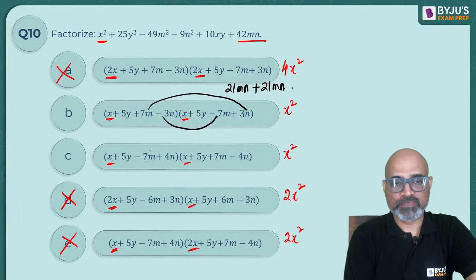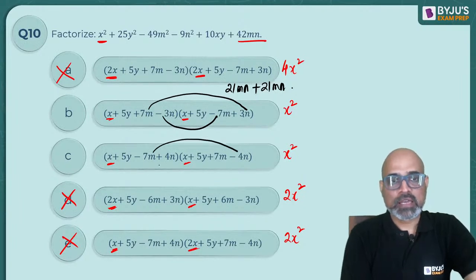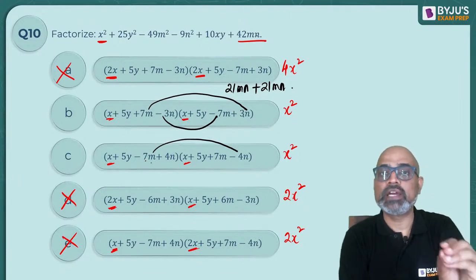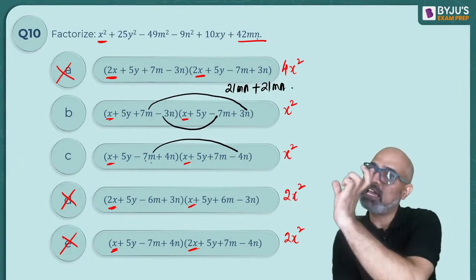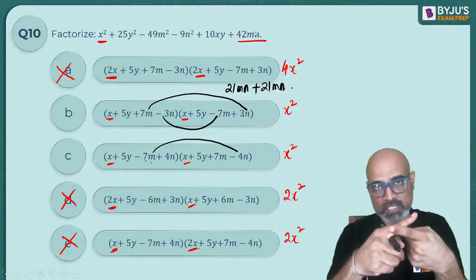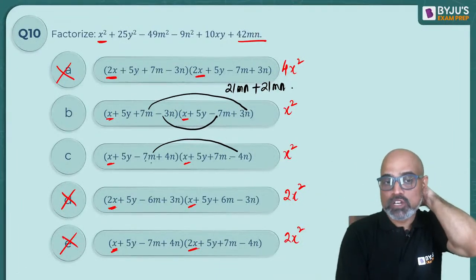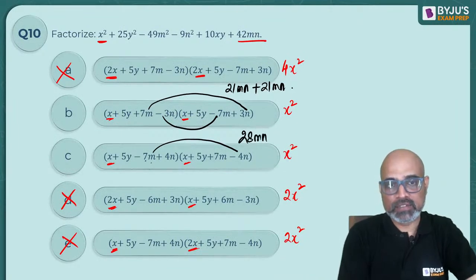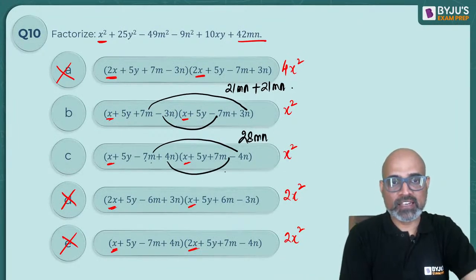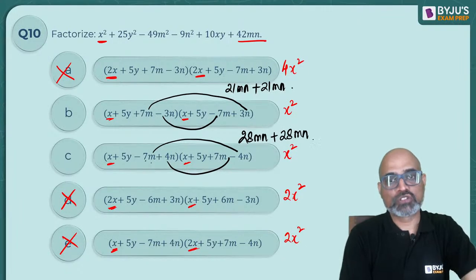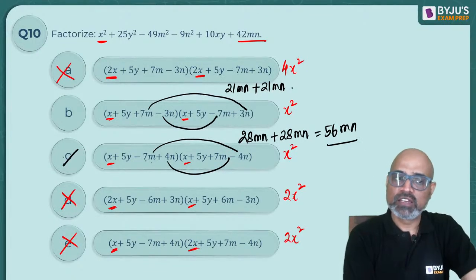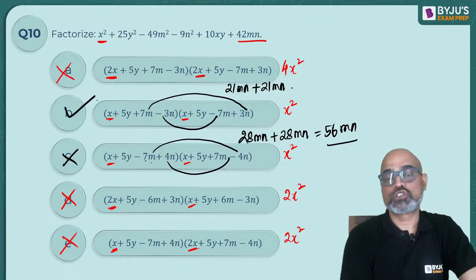Let's check for C. Minus 7m, minus 4n. देखो m into n कब बनेगा? When you have one term of m and one term of n and you multiply them. वही कर रहे अपन. So you will have 28mn, and 4n plus 7m, 4n times 7m is another 28mn. So this one will give us 56mn. पर अपने को 56 थोड़ी चाहिए. We want 42. So B is your answer.